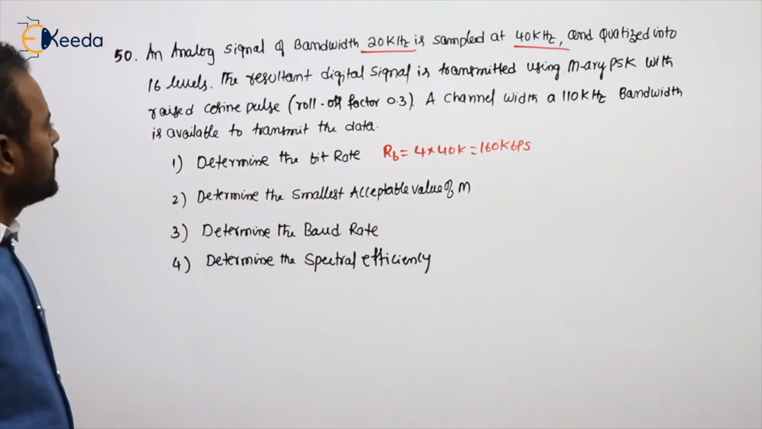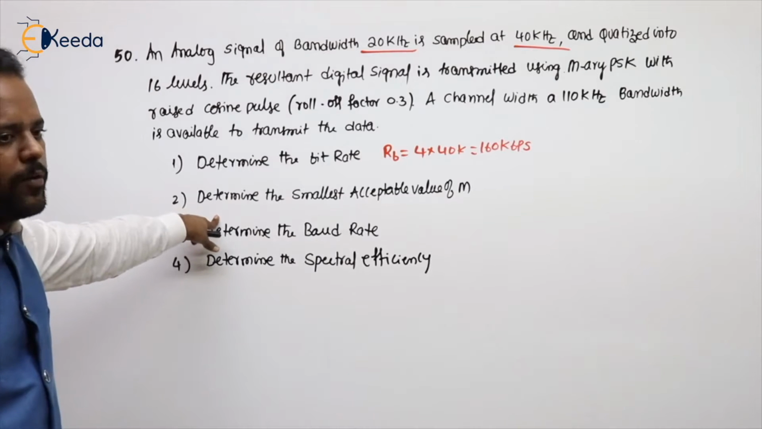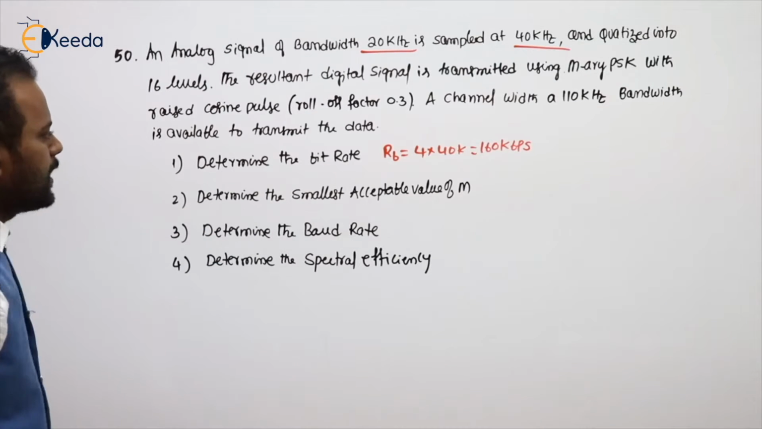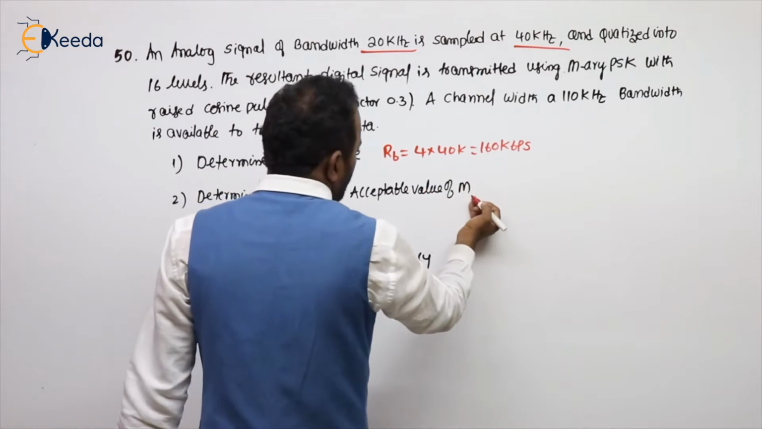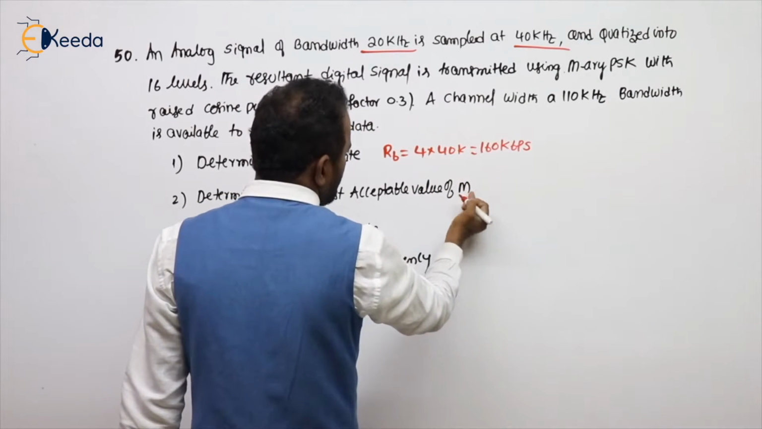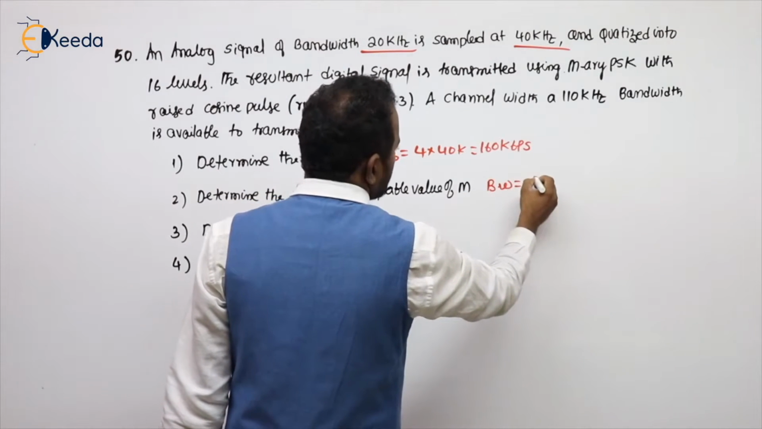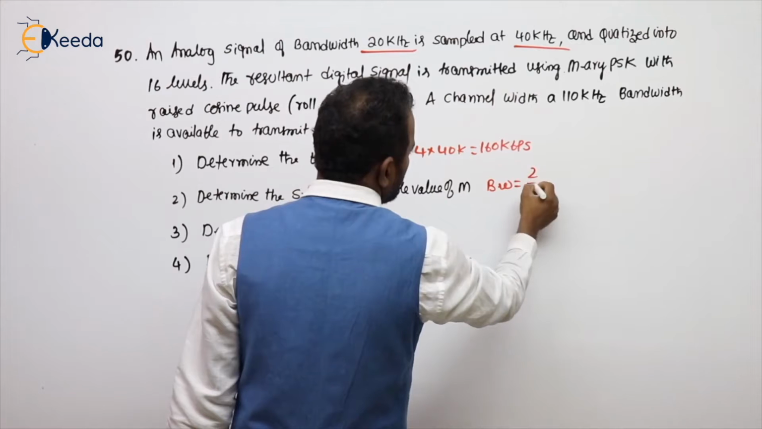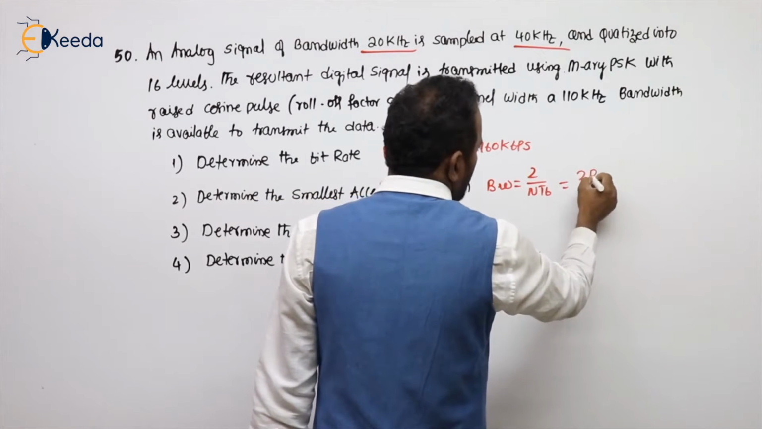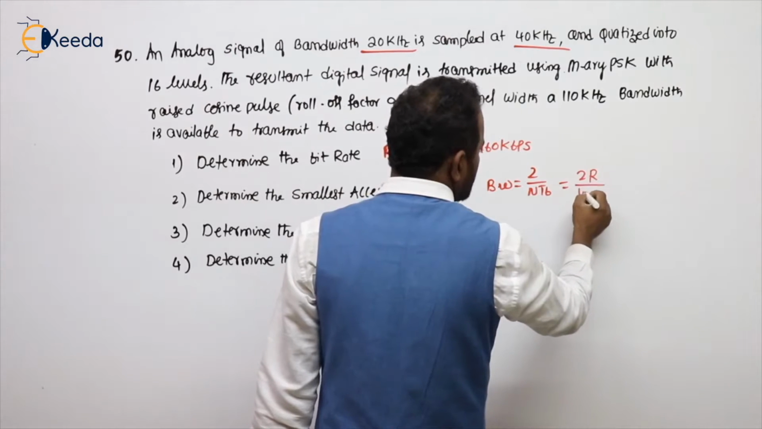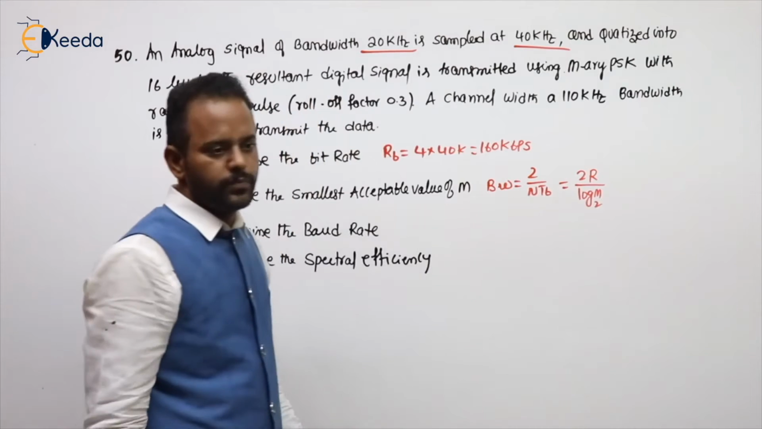Next. What we need to calculate? Determine the smallest acceptable value of M. M means here the M-ary signaling schemes. What is the bandwidth formula we are having? Actual bandwidth formula is 2 by NTB, that is 2 RB by N. N means you can say log M base 2.